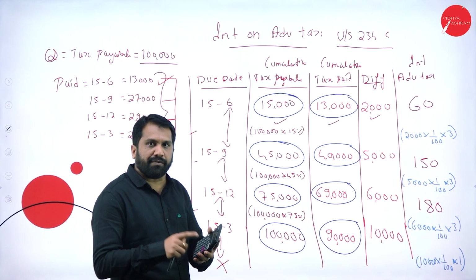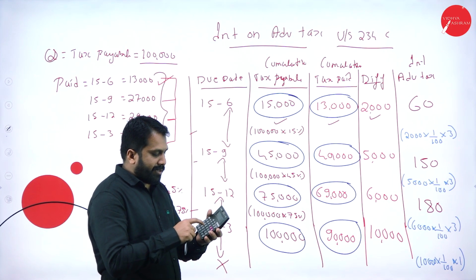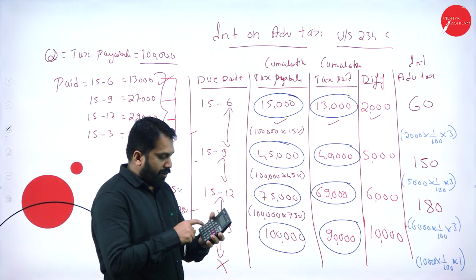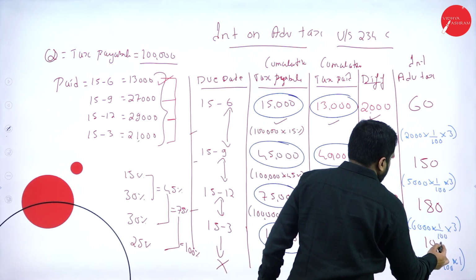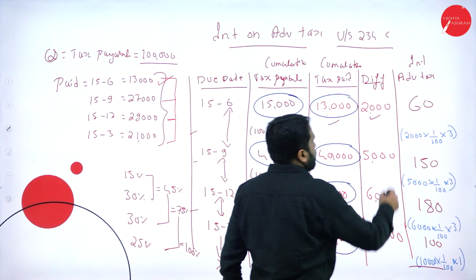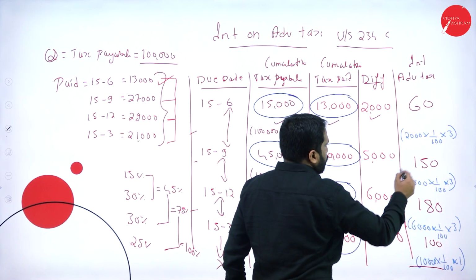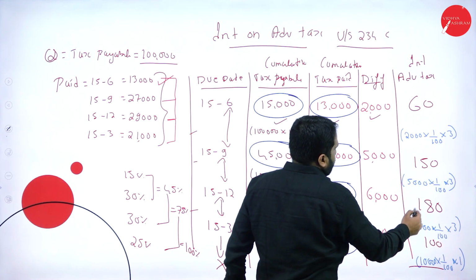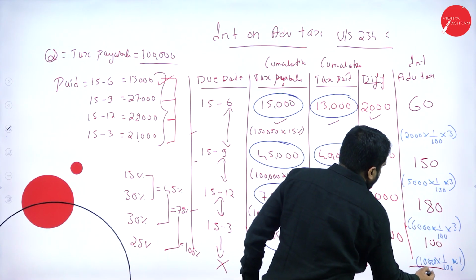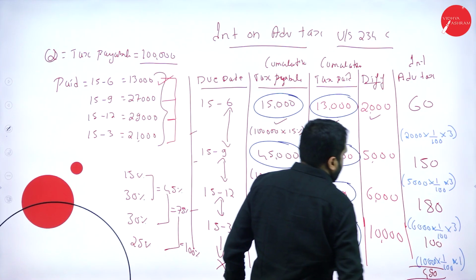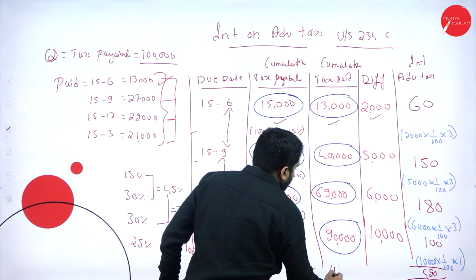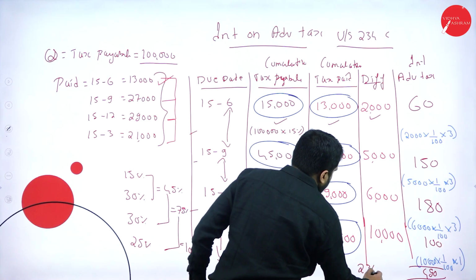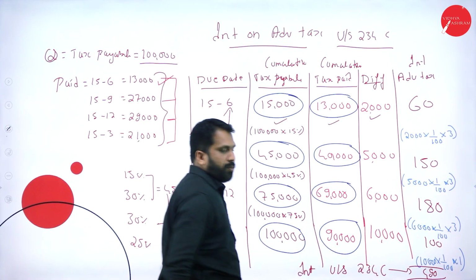That's why we calculate for 1 month. 10,000 into 1% for 1 month, it is 100. And your final answer is 60 plus 150, 210, plus 180 is 390, plus 100 is 490. That is your final interest on advance tax under section 234C. Hope you are clear.